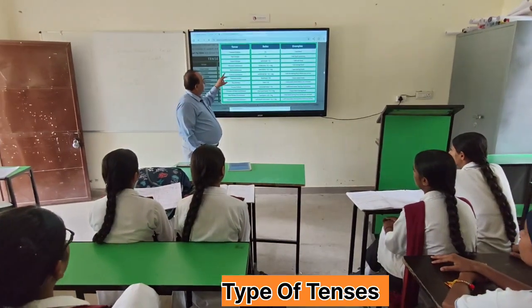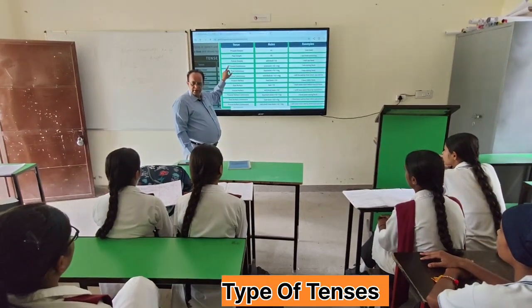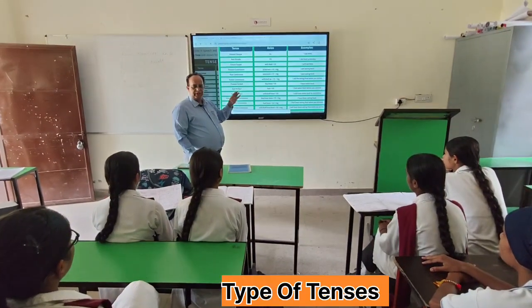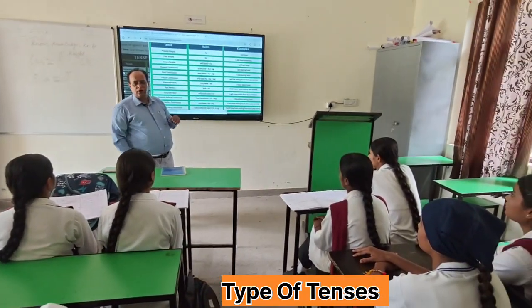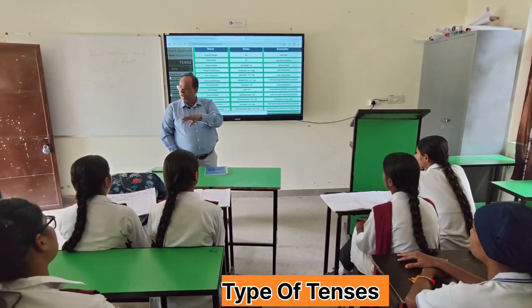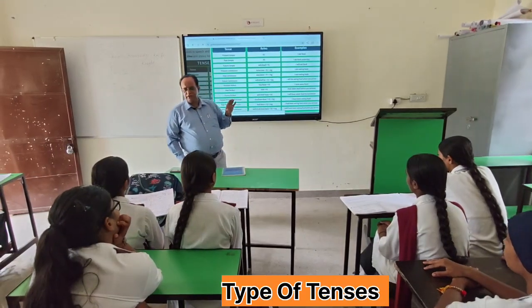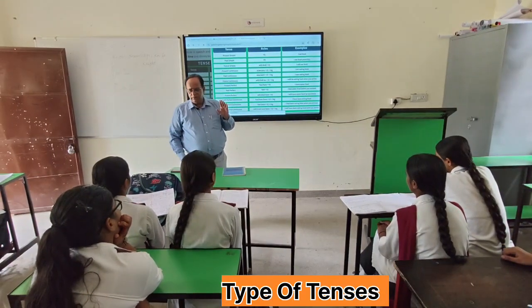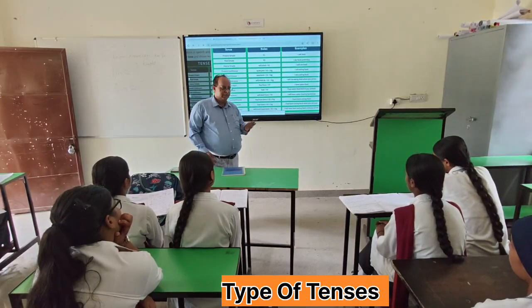Then again, present continuous. How will you identify that this is a present continuous tense? Because the first form of verb will be used along with ing. So which are the helping verbs that are used? Is and are are the helping verbs which are used with the first form of verb in present continuous tense, right?